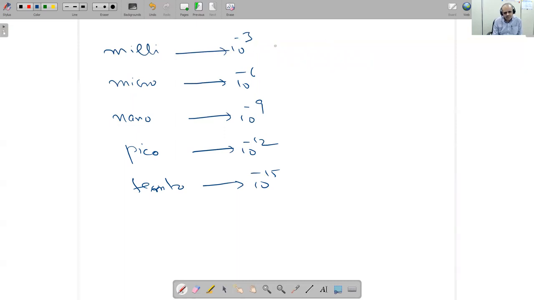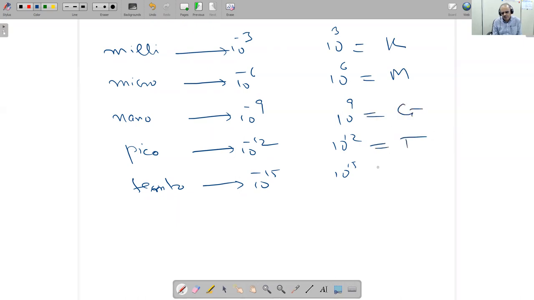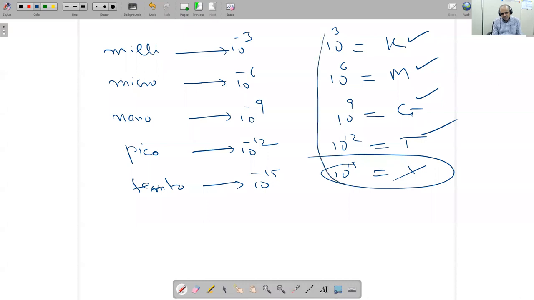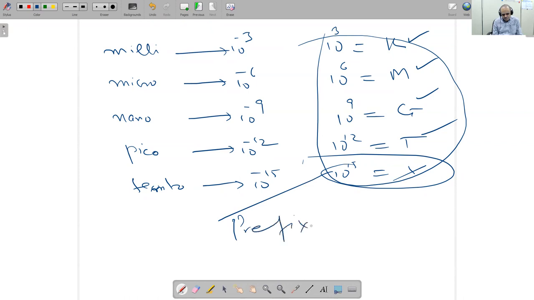But the bigger ones are 10 raised to the power 3, 10 raised to the power 6, 10 raised to the power 9, 10 raised to the power 12, and 10 raised to the power 15. So this is called kilo, this is called mega, this is called giga, this is called tera. You can see and check in your book. Okay. So kilo, mega, giga, tera. All these things are called prefixes. If we have some number, we can convert it into other forms.